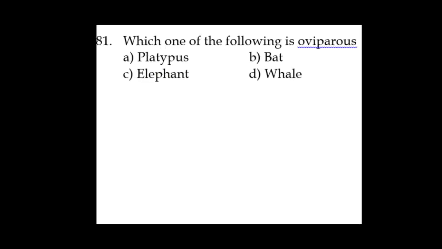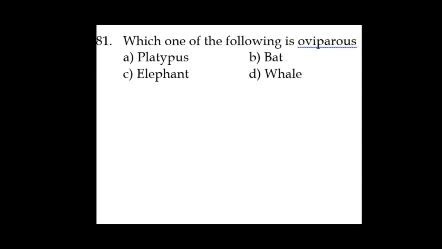Question 81. Which one of the following is oviparous? The rest of them are viviparous. Platypus, bat, elephant, whale. Now if we look at the examples here, which one of the following is oviparous, an egg laying animal? Platypus, we know it is an egg laying mammal.